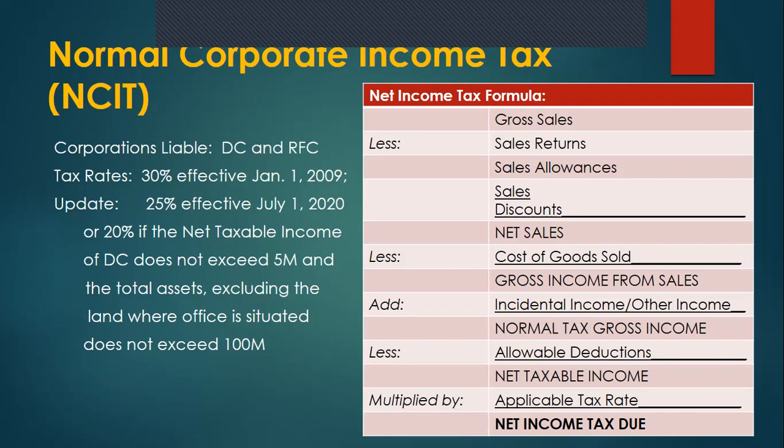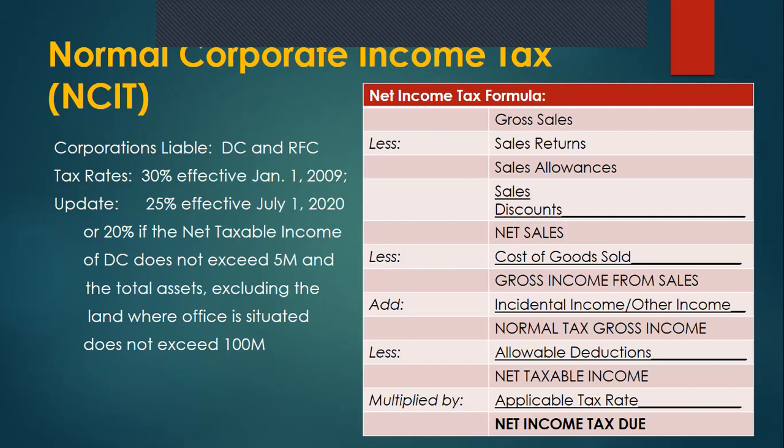But now, based on the CREATE law, which becomes effective on July 1, 2020, the tax rate for domestic corporations and resident foreign corporations is now 25% of the net taxable income. Or 20% if the net taxable income of the domestic corporation or the resident foreign corporation does not exceed 5 million and its total assets, excluding the land where the office, plant, or machinery is situated, do not exceed 100 million pesos.